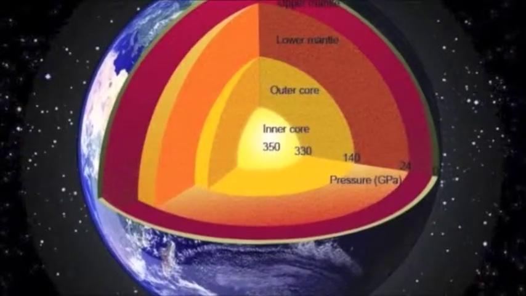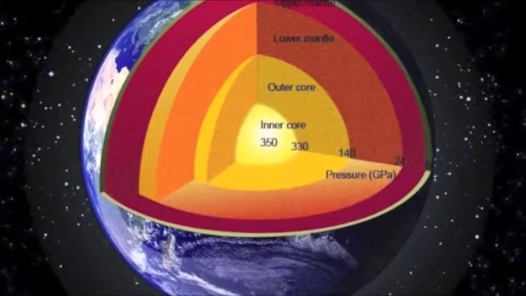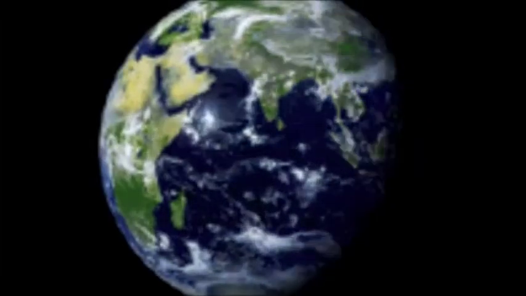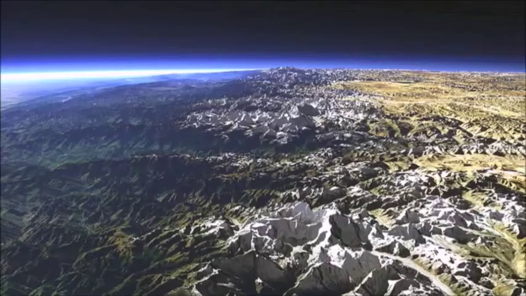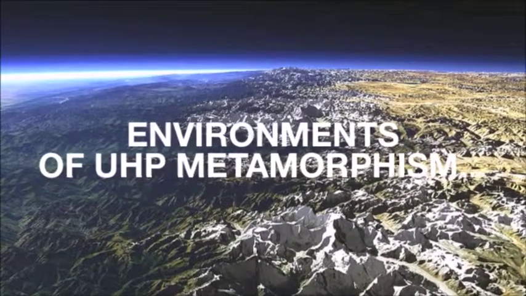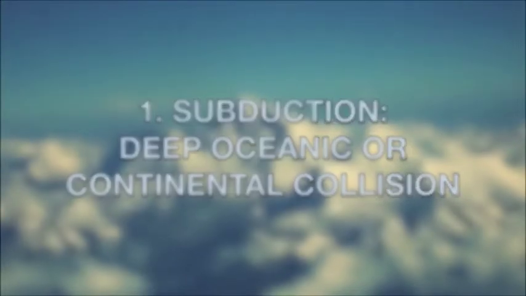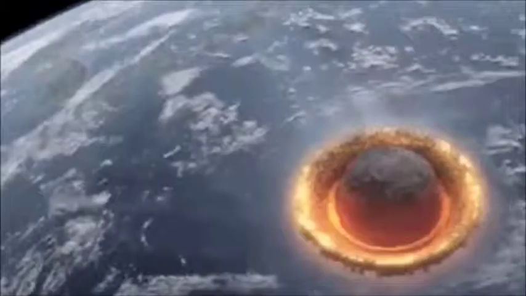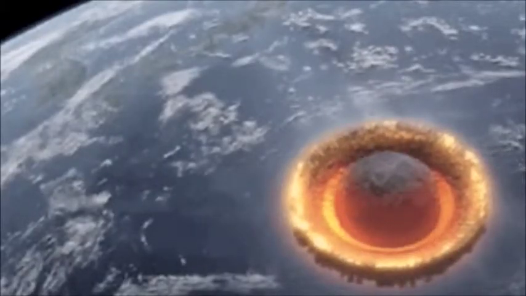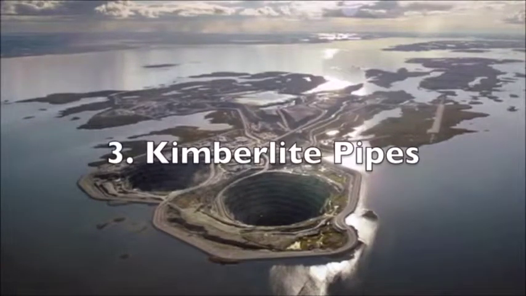High pressures are common in the mantle, but need special conditions to occur at Earth's surface. Since the discovery of coesite in a meteor crater, over 20 localities of ultra-high pressure metamorphism have been found. These include high-pressure subductions such as the Himalayas, meteorite impacts which can produce diamonds in the crater, and kimberlite pipes of South Africa. We're just going to look at bolide impacts and kimberlite pipes because they're awesome.